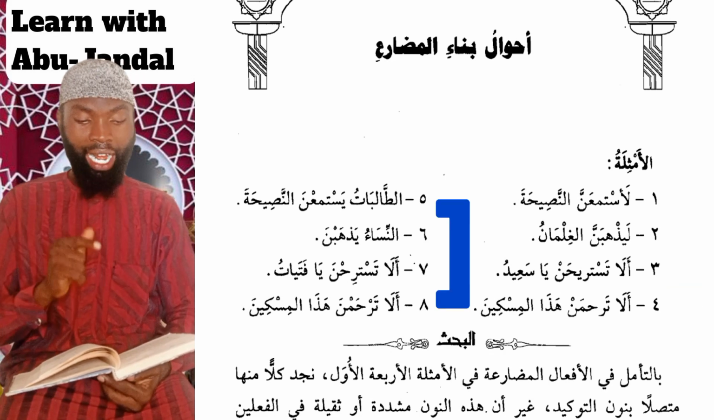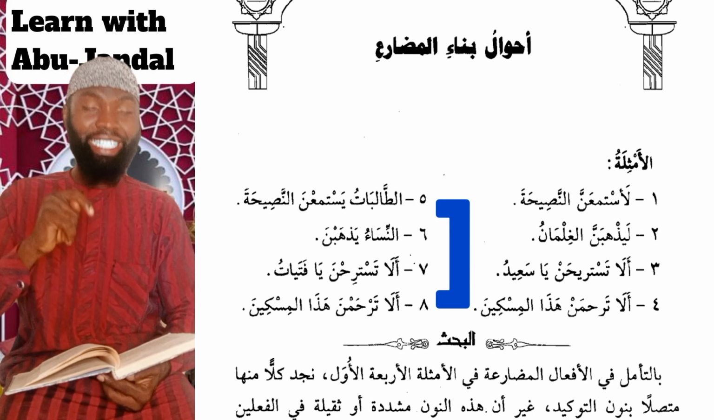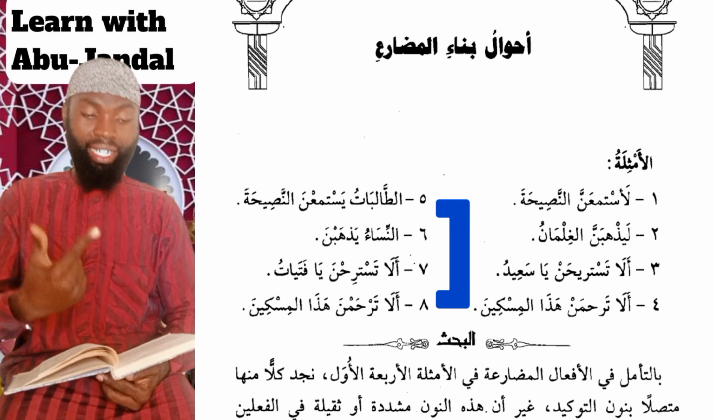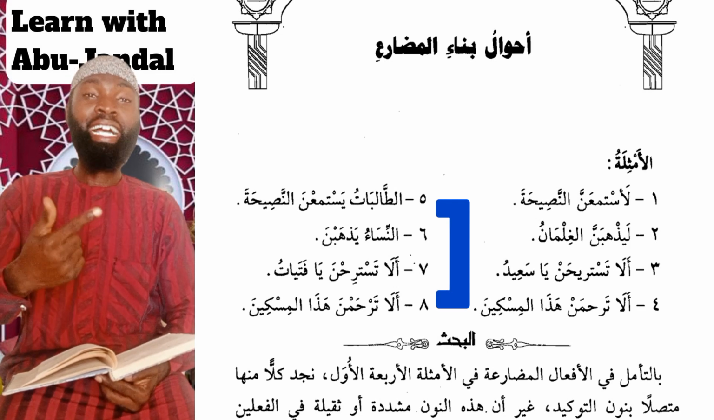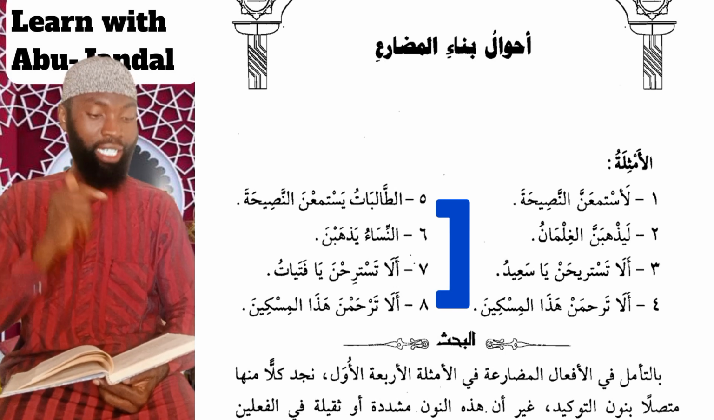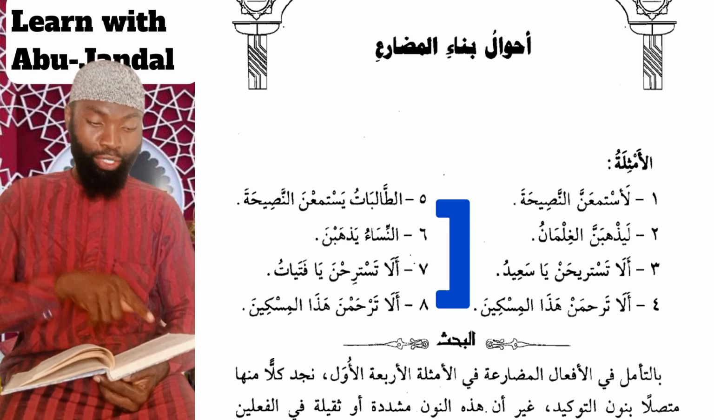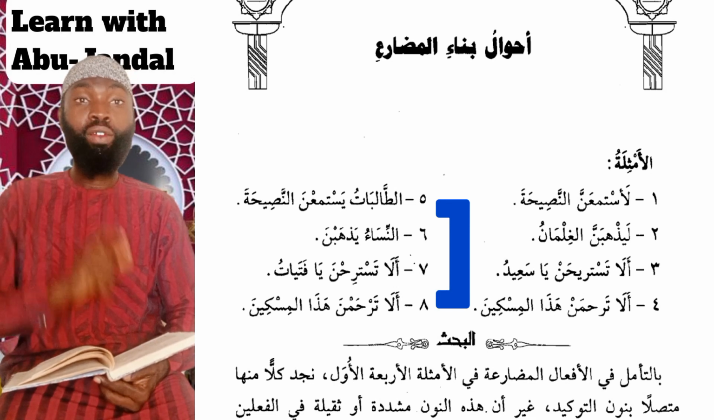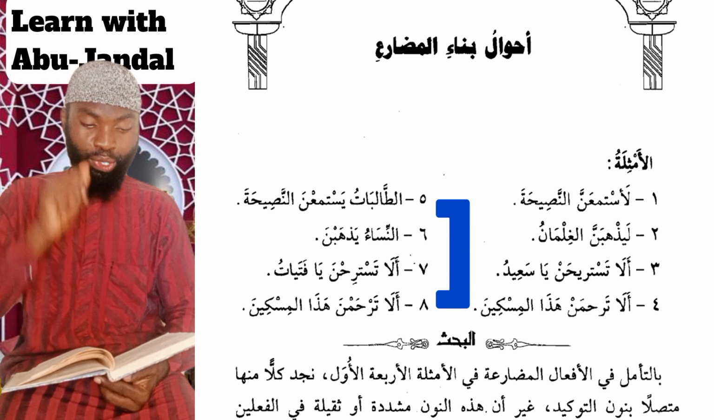Now on this side, number five we have at-talibatu yastami'na an-nasihata, the female students are listening to the advice. You can see yastami'na ends with the nun of feminism, showing that we are talking about females. So the yastami'u is now built upon sukoon, because the ayn, which is the end of the word, now ends with sukoon.